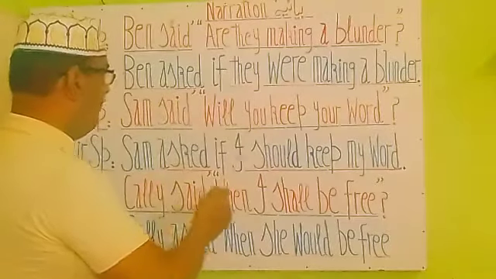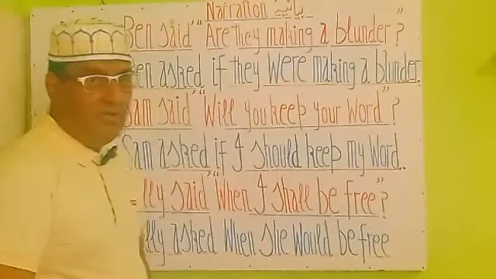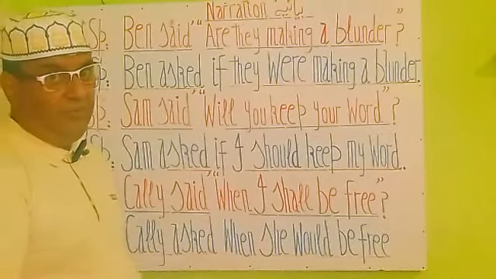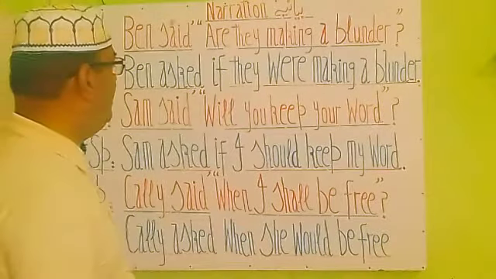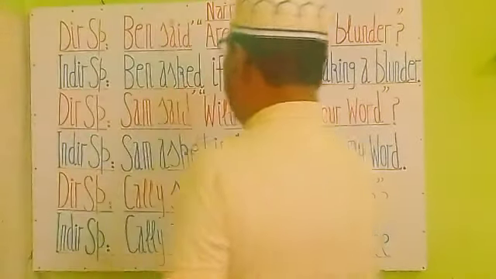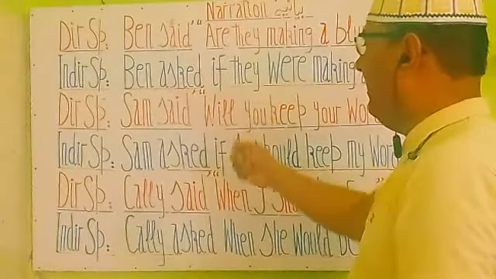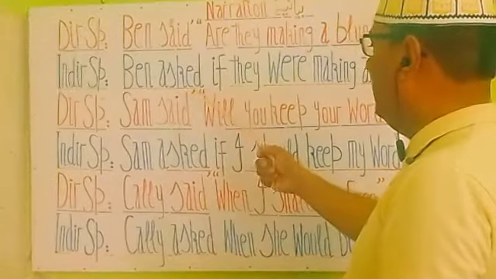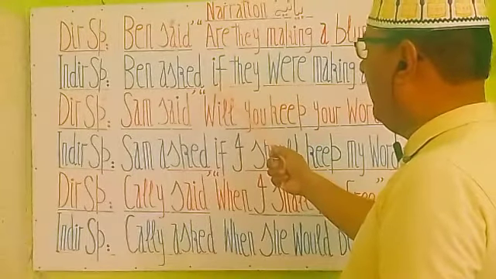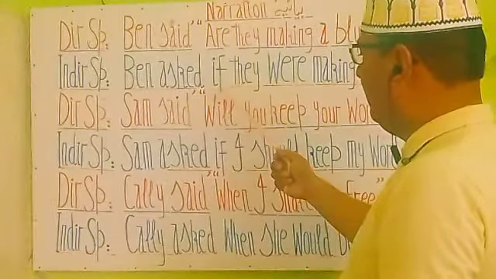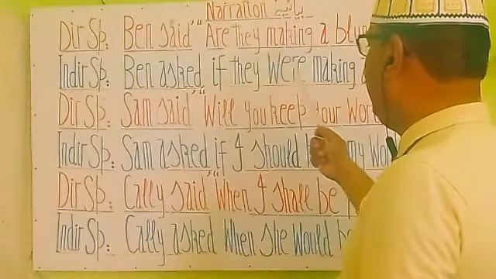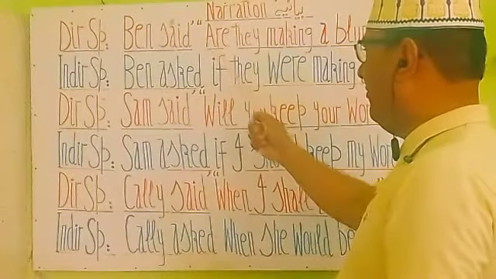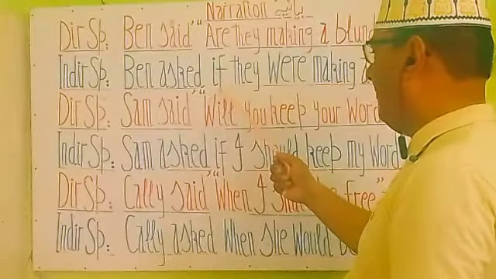Guys, we have made 3 changes here. You must memorize it. First of all, Ben said has become Ben asked. The second change is "if", because if there is an interrogative sentence, removing commas, we will write "if" or "whether".